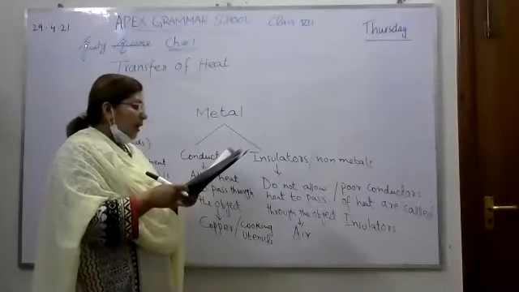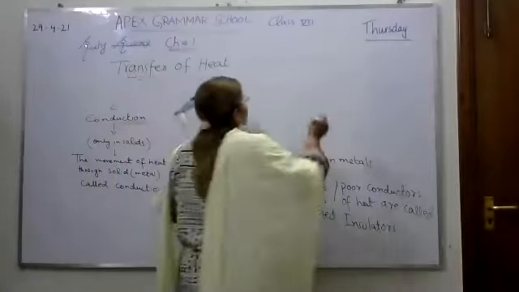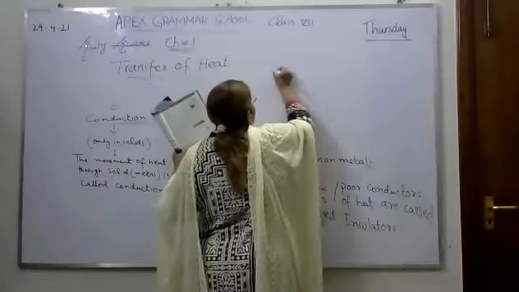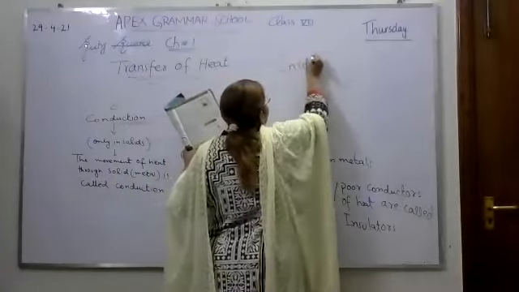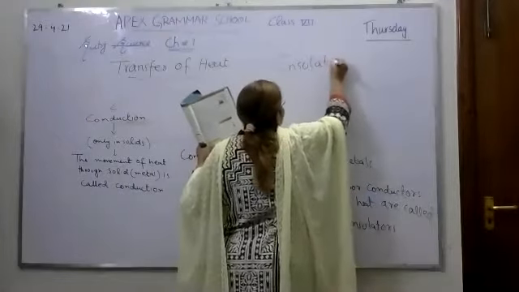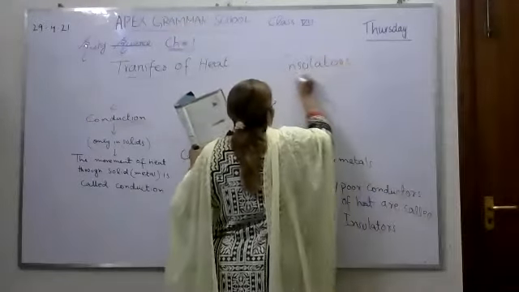Now there are other examples of insulators given in your book.